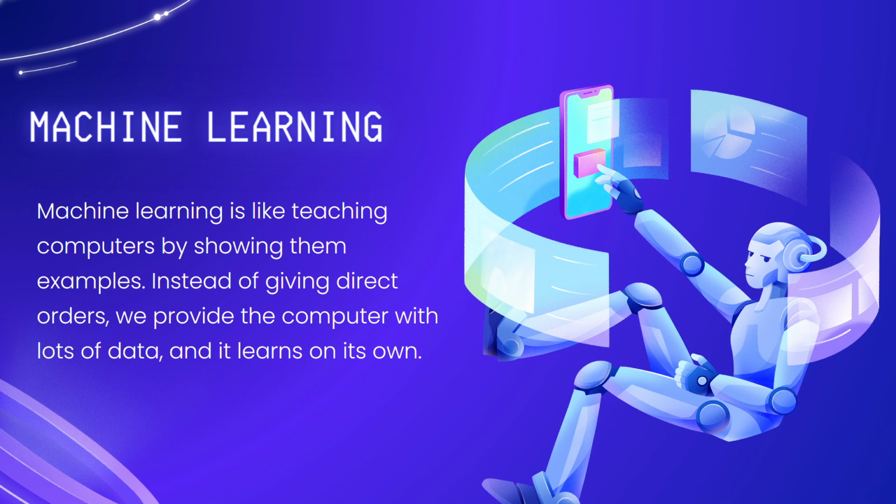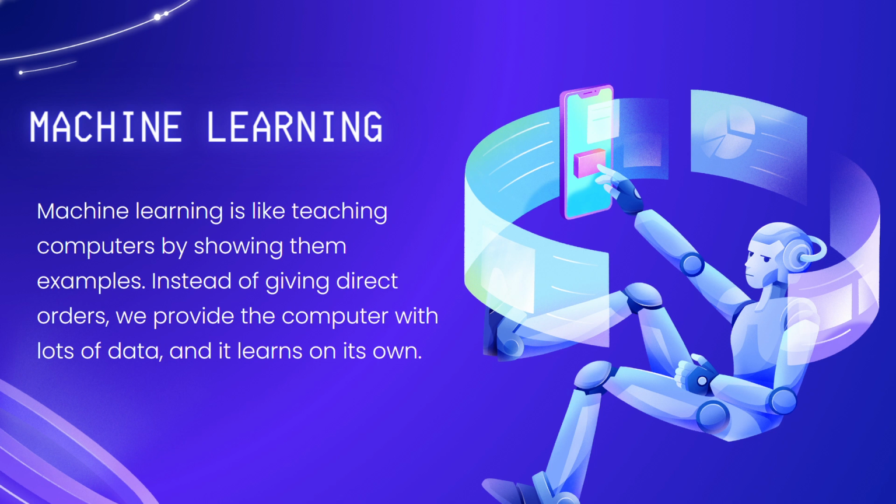For instance, think about a facial recognition app that learns to recognize your friends' faces from the photos that are being provided to the system. The more pictures it sees, the better it becomes at recognizing them automatically. Here, our pictures serve as the examples for the machines to get trained. It's like having a smart friend who learns from experience.